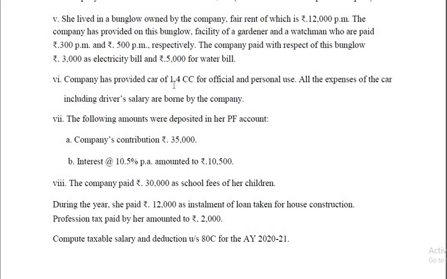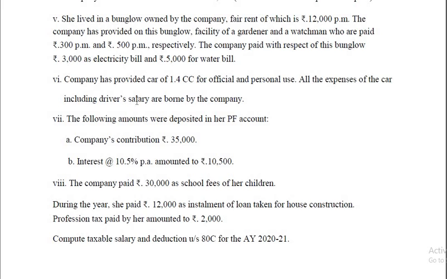Company provided a car of 1.4 cc for official and personal purposes. 1.4 cc means it is a small car. 1.6 or lesser than that means it is a small car. If the cubic capacity of the engine of the car is more than 1.6 cc, then it is called a bigger car. So you have a smaller car and the valuation rate is 1,800 per month because the expenses are met by the company only.